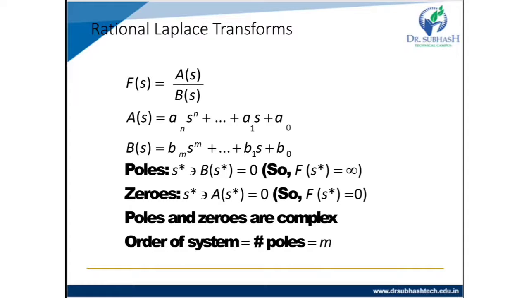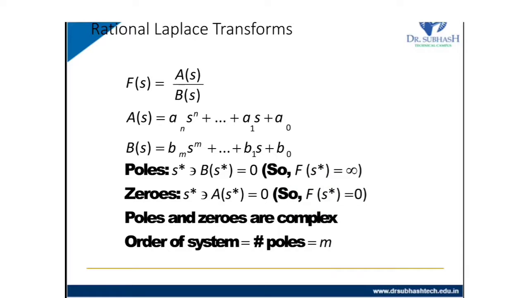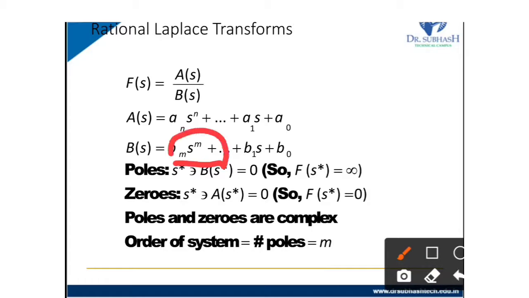If the transfer function becomes infinity, it is called a pole. So when F of s becomes infinity, it is called a pole. When F of s becomes 0, it is called a zero. And the order of the system is the highest power of the pole: if s is raised to m in the denominator, it is called the order of the system.